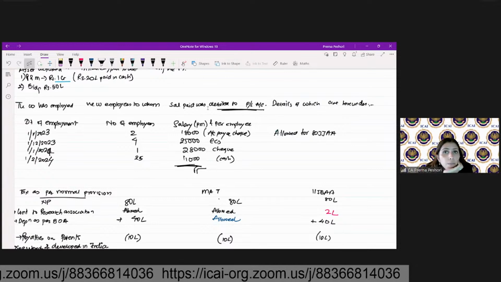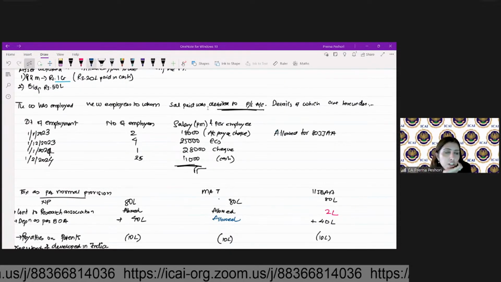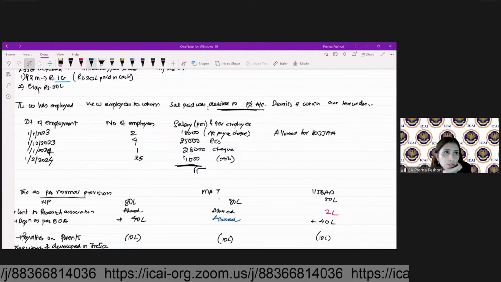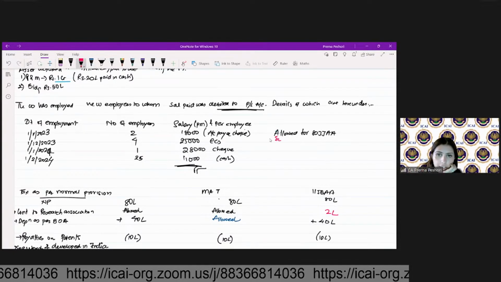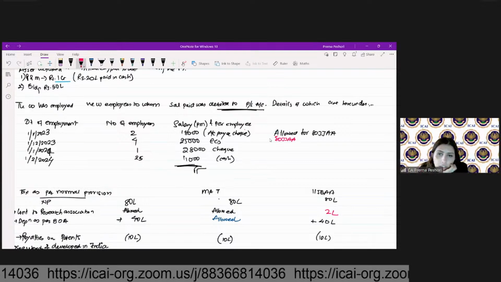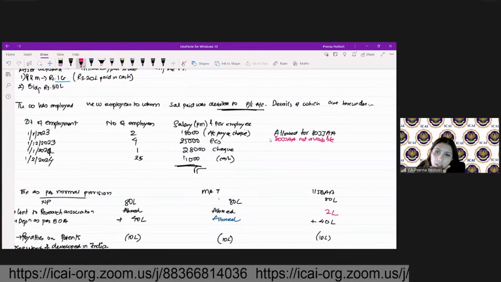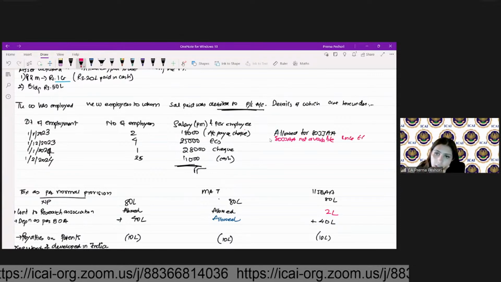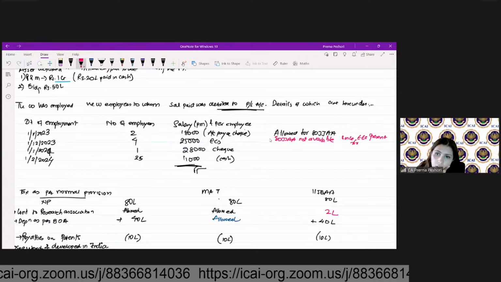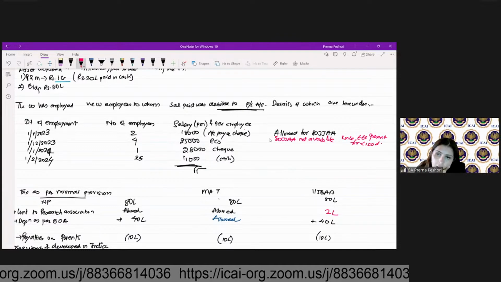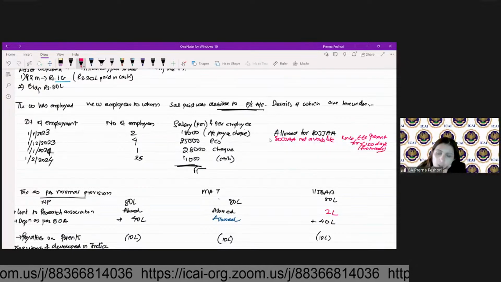Whether this is satisfying 150 days, the answer is no. So this year 80JJAA is not available since employees were present for less than 150 days, since this is a footwear industry.